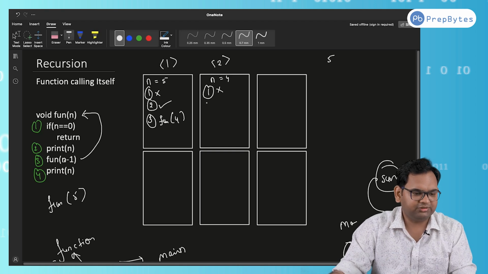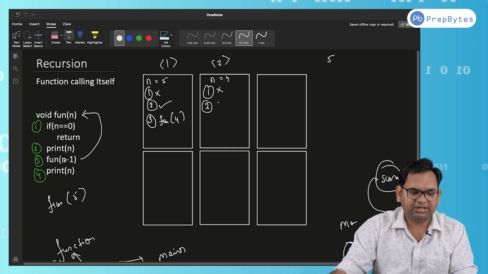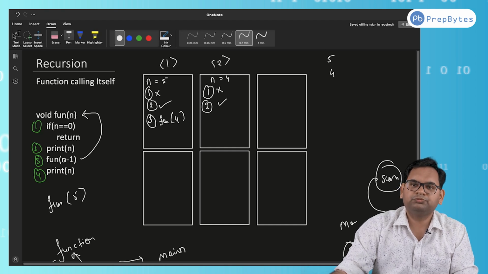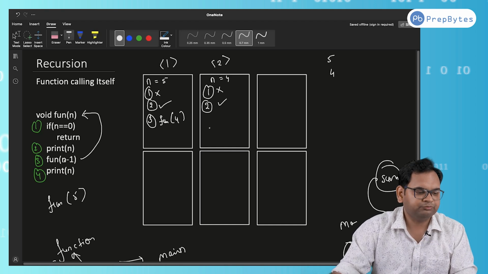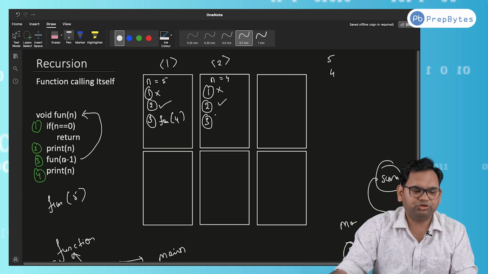N equals 4, it is false. Second line, yes, it will be, we will print 4. So 4 gets printed. Fine. Third line, obviously it is a normal function call, so we'll call the function with the value 3.